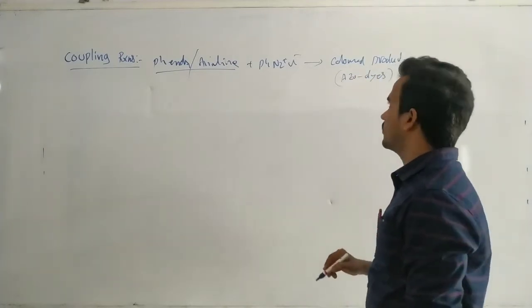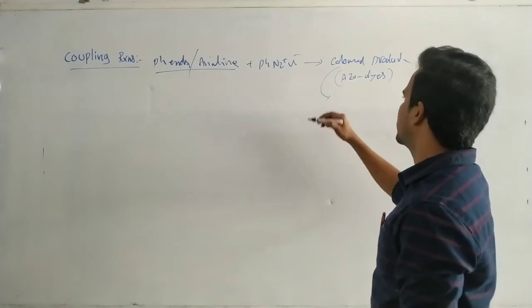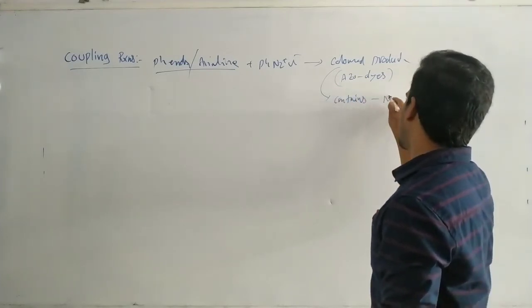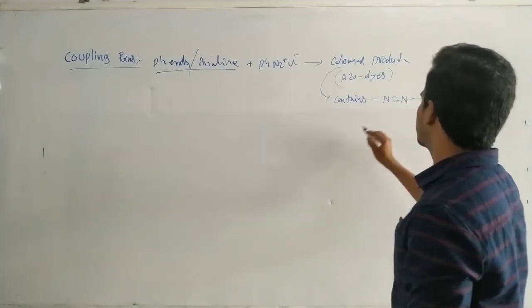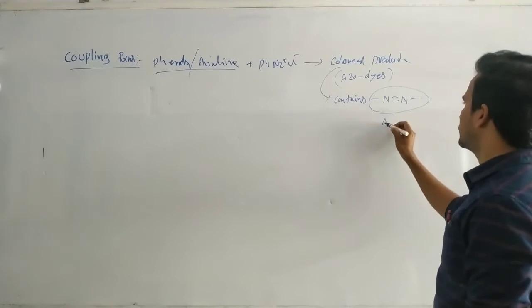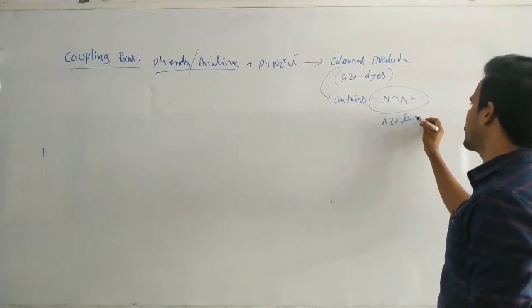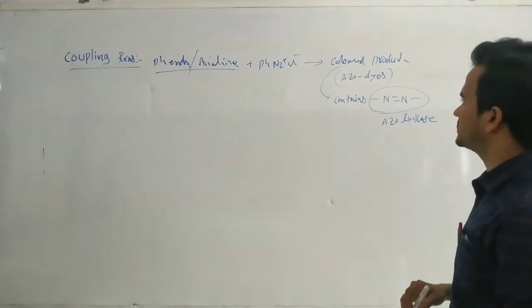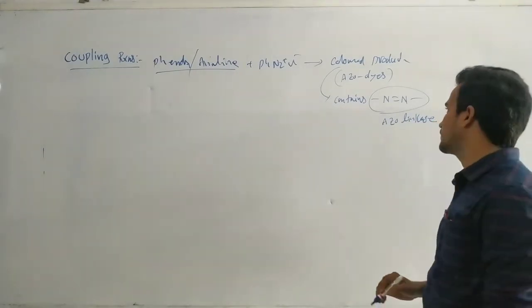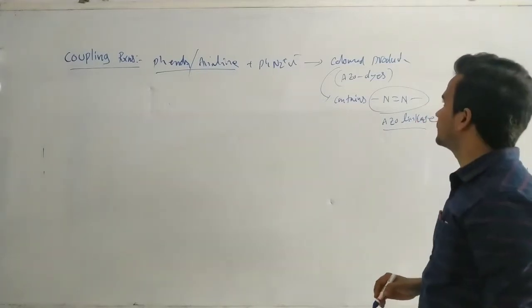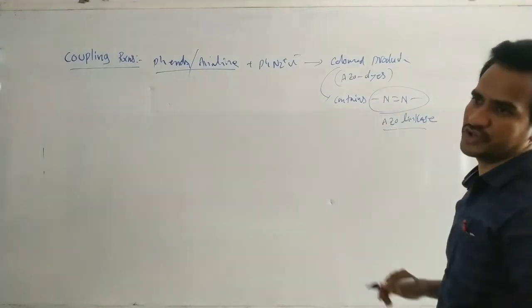Why azo dyes? Because these colored compounds contain the azo linkage, N double bond N. That's why these are called azo dyes.